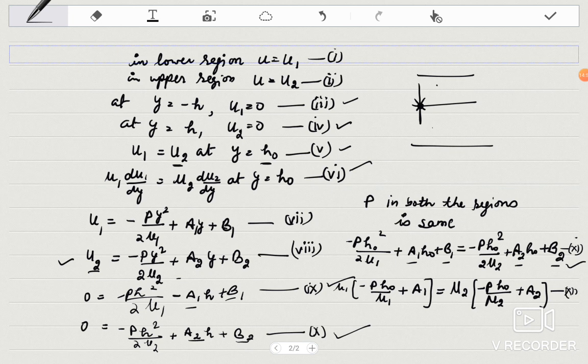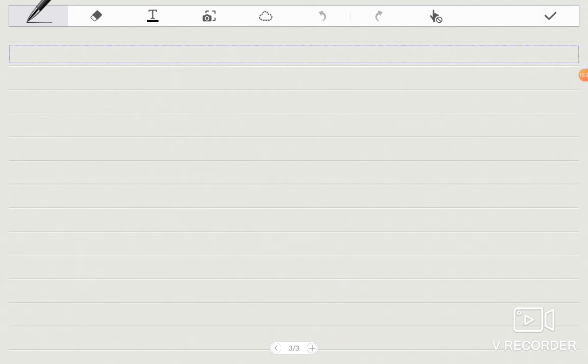So in this way you get four equations, 4 equations in 4 unknowns, 9, 10, 11 and 12. These are 4 equations in 4 unknowns, a1, b1 and a2, b2. You solve these 4 equations and you get the values of these unknowns. Finally, putting all these values, you will get your u1 and u2, because in u1 and u2 you have to put the values of a1, b1, a2, b2. So you solve these 4 equations and I am writing what u1, u2 you will get.